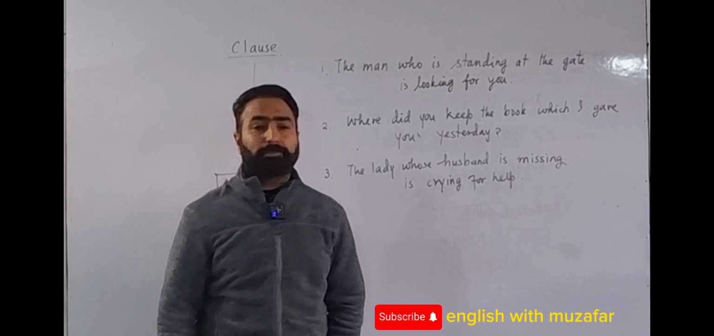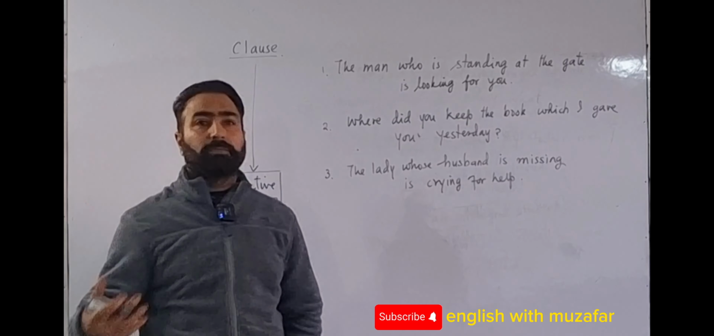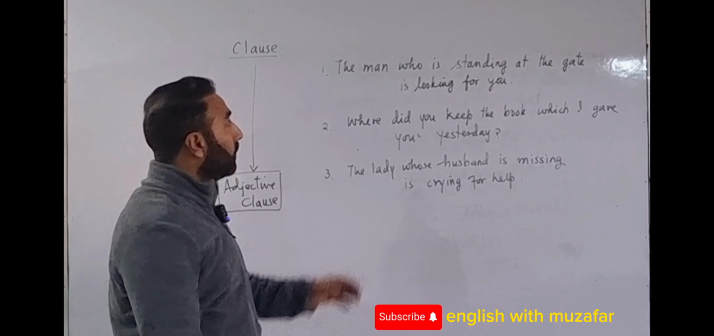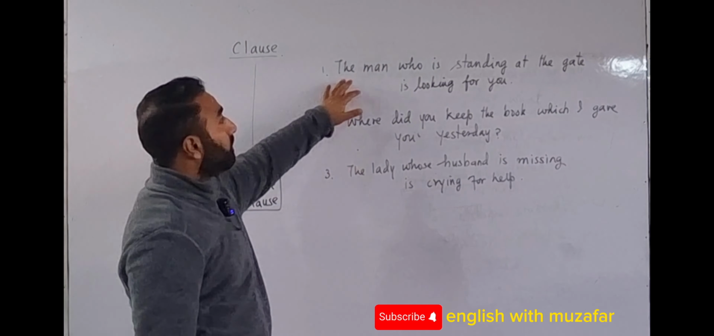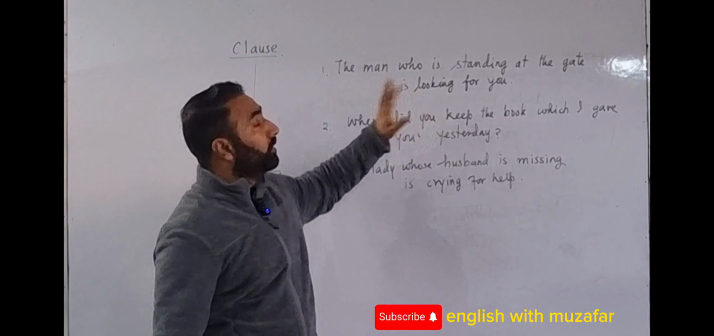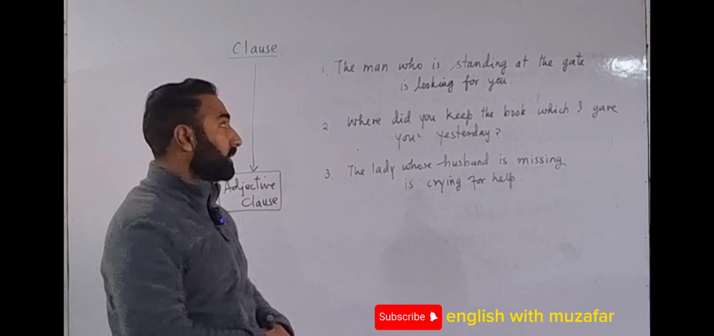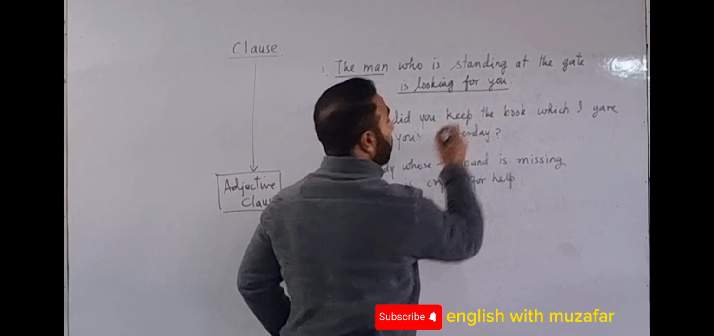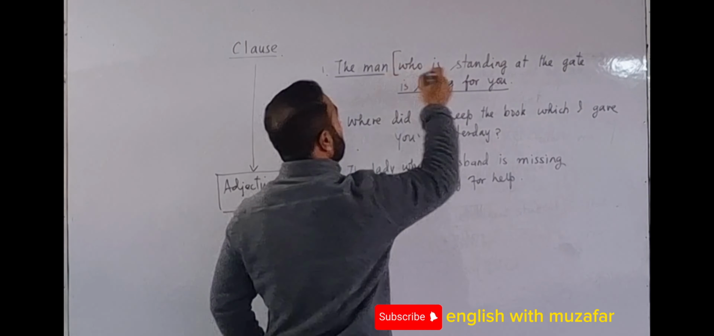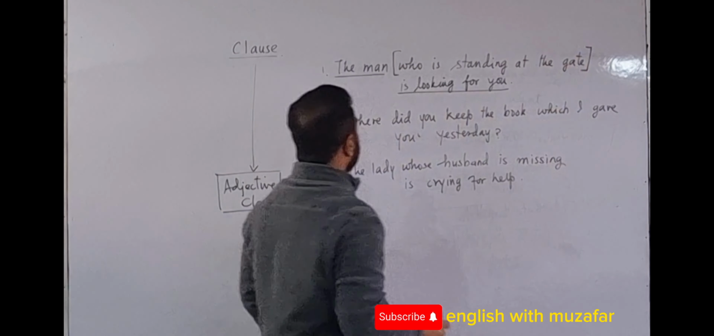Welcome back, friends. Now, from noun clauses, let's move to adjective clauses. If you look at these sentences, I have three sentences here. The man who is standing at the gate is looking for you. This has two clauses. One clause is the man is looking for you. The other is who is at the gate.